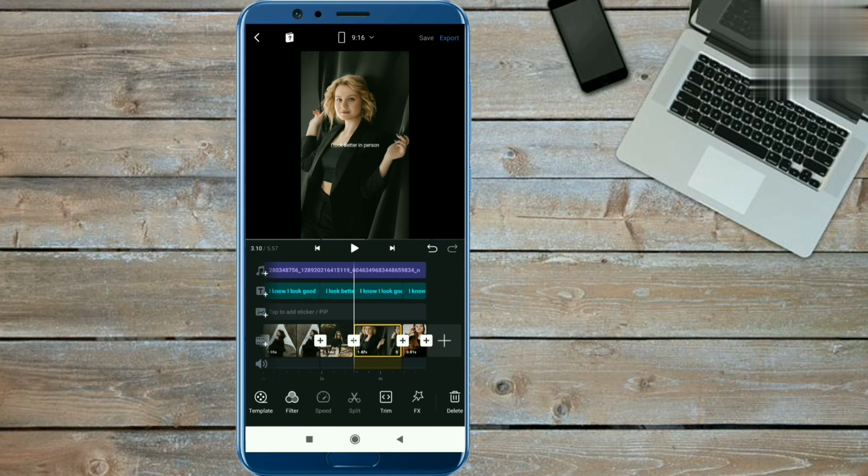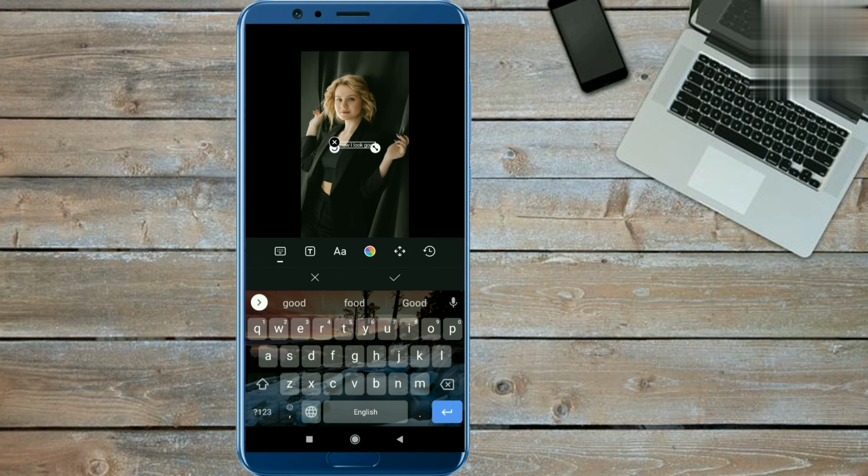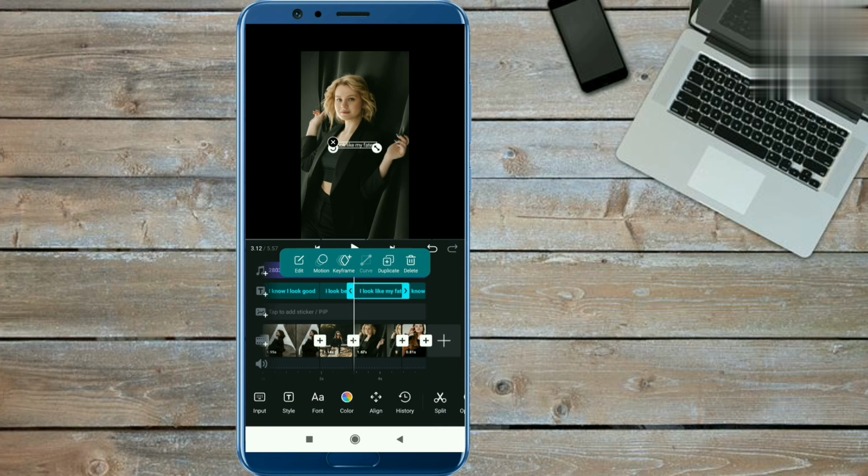Now guys, you have to click on the third text timeline and edit from here and remove this text again, okay? And you have to type I look like my father, okay? You have to type like this, okay? And you are done from here, okay?